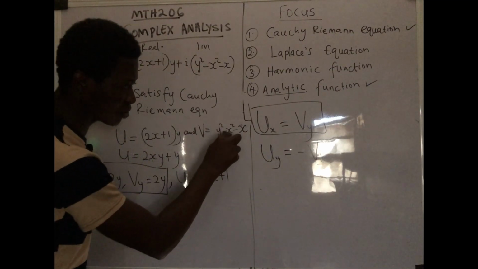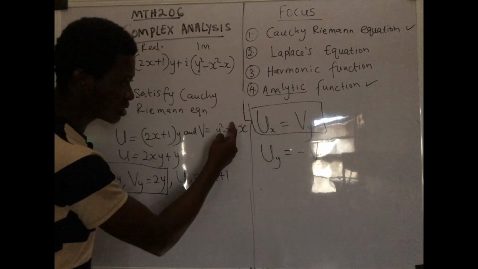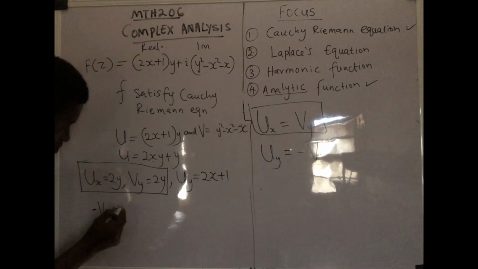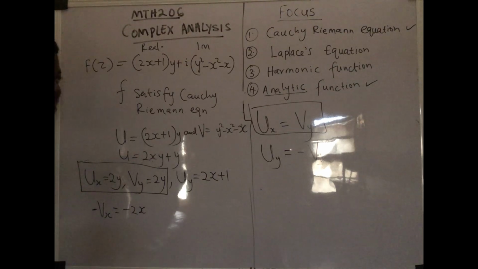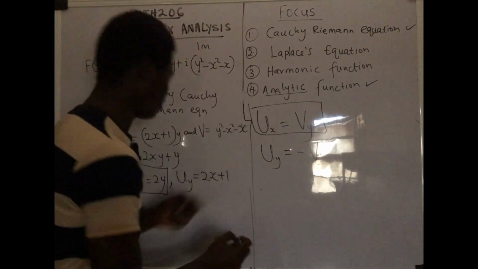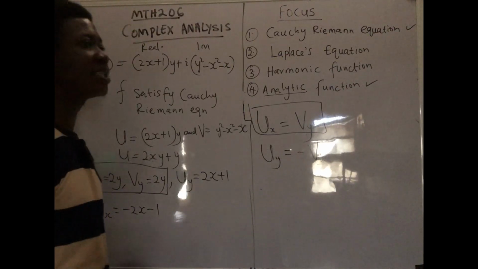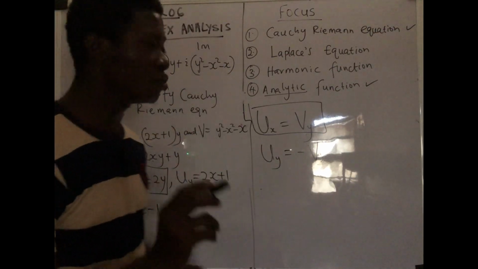So if you differentiate minus x squared, normally if you differentiate x squared, you get 2x. But due to this minus, it's going to be minus 2x, right? Then minus, if you differentiate x, you get 1. I told you anytime you differentiate a particular variable standing on its own, you get 1.